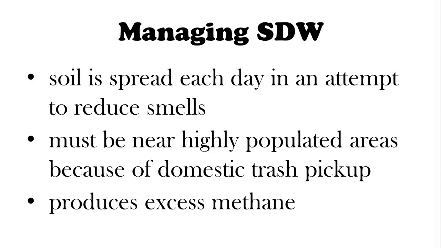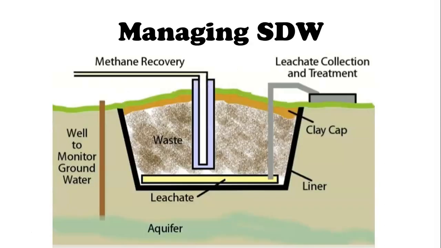Landfills have to be close to highly populated areas because of domestic trash pickup. Natural gas or methane is often produced by the fermentation of organic material or food, and this can be simply vented to the atmosphere or captured and used to create electricity. Here we've got a diagram of a typical landfill. It's basically a hole in the ground lined with a plastic liner to prevent leachate from seeping into the groundwater. Leachate is just another name for liquid waste.